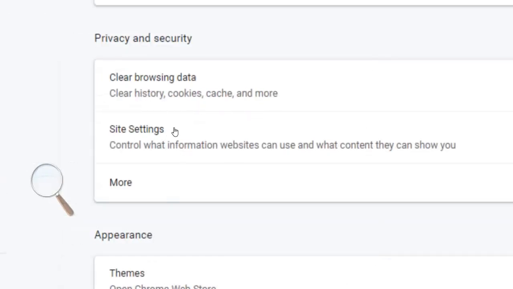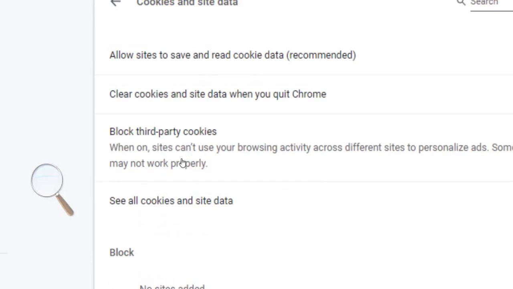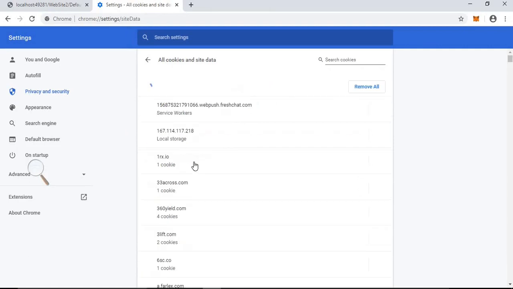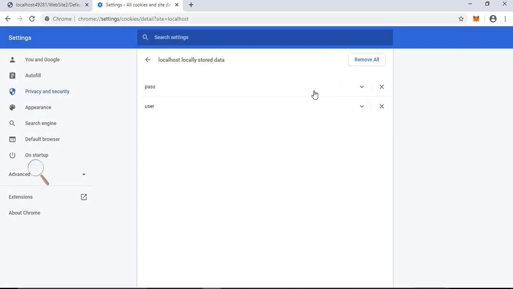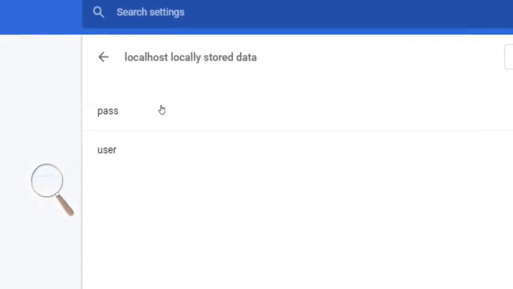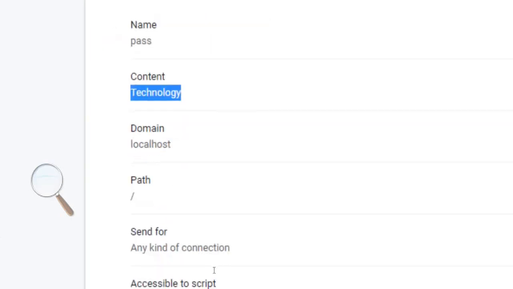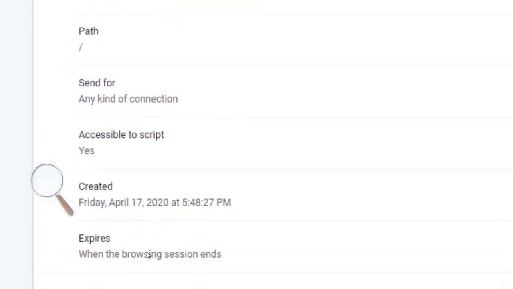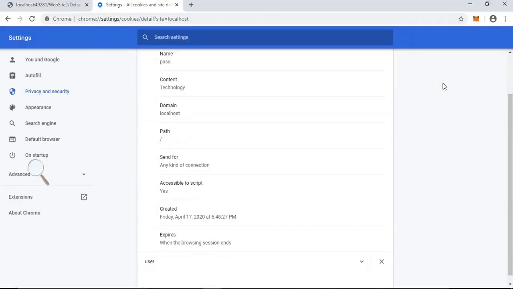You have to select the option Site Settings from Privacy and Security, Cookies and site data, See all cookies and site data. Click on it and write the URL of our application. It's a localhost. Open it. It contains the technology information, and if you see the expiry, "when the browsing session ends" means when we are closing our browser, at that time the cookie will lose its information.